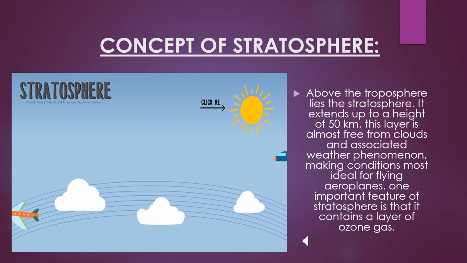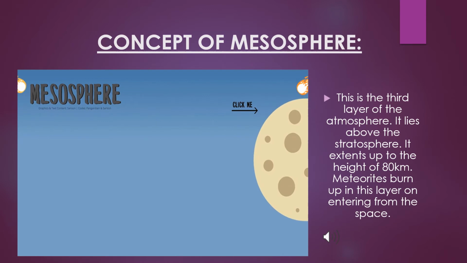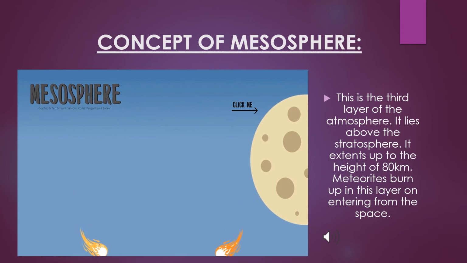Concept of mesosphere. This is the third layer of the atmosphere. It lies above the stratosphere. It extends up to a height of 80 km. Meteoroids burn up in this layer on entering from space. The third layer of the atmosphere is the mesosphere. One and only important feature of the mesosphere is that meteoroids burn up in this layer.